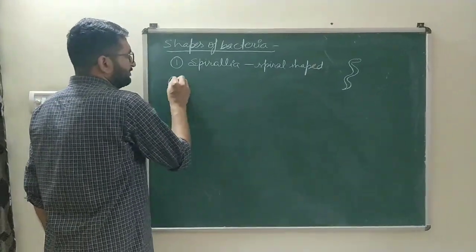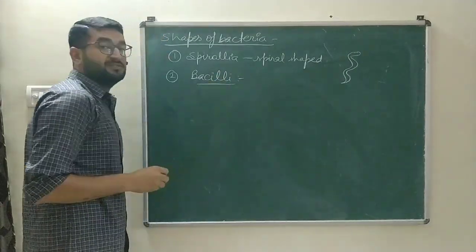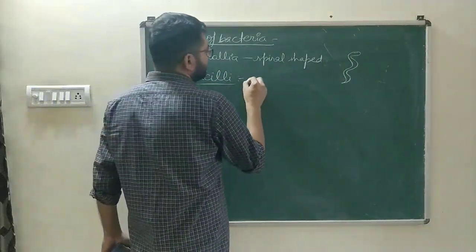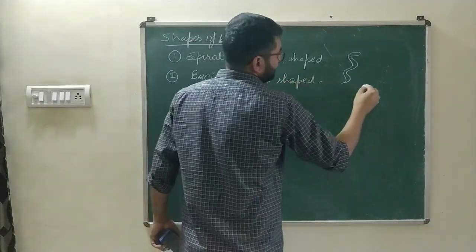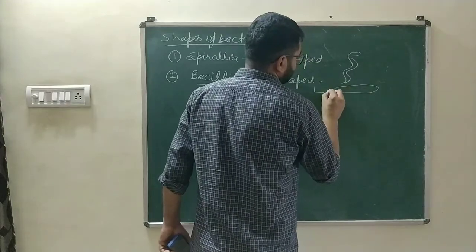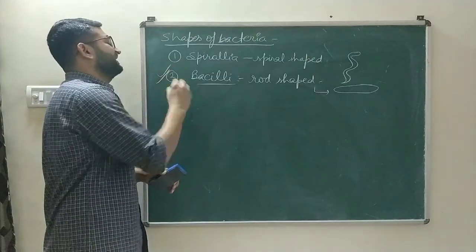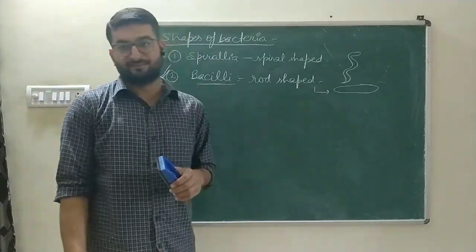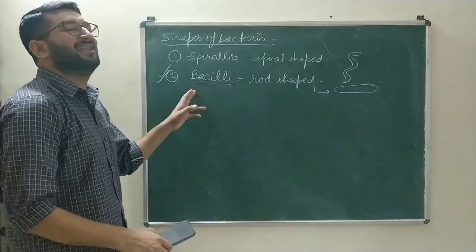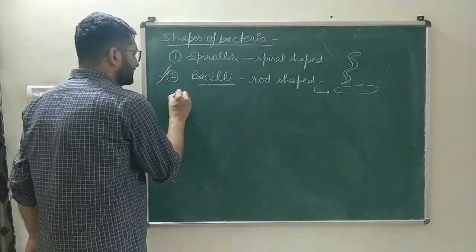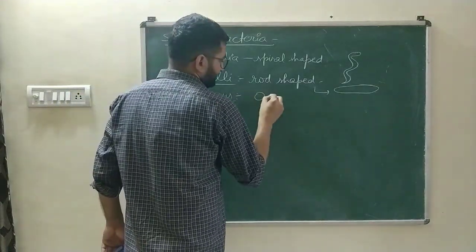The second is bacilli. Singular is bacillus. Bacillus means rod-shaped or oval-shaped bacteria. These are the most common form of bacteria found in nature. So whenever we usually talk about bacteria, the most common shape is bacilli or bacillus. Third is the circular shape, that is coccus, the round shape.